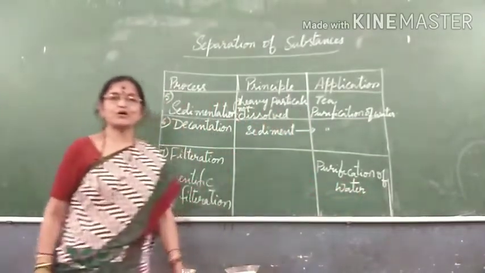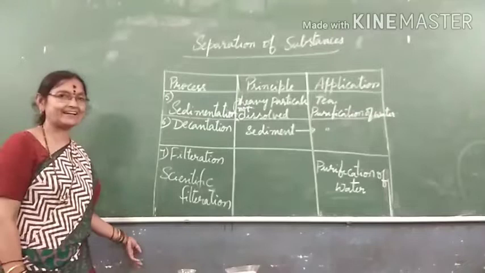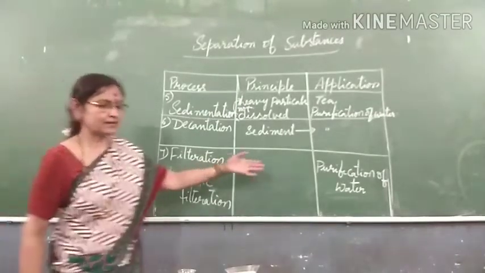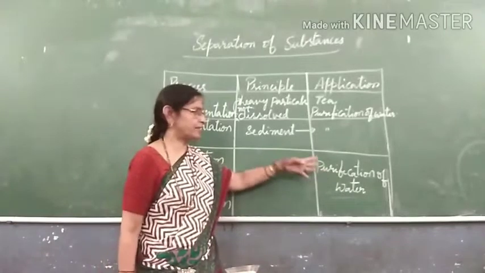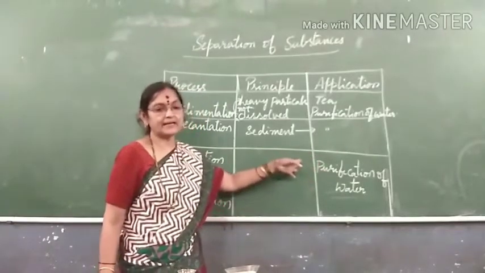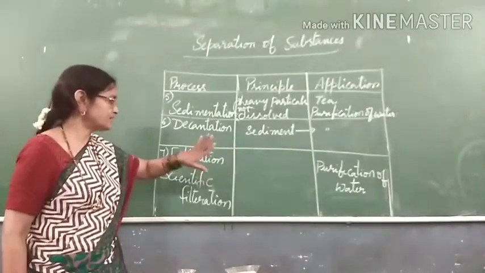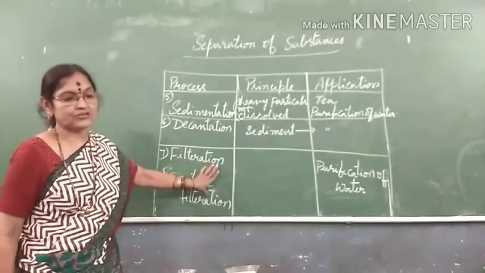Now what you are using at home, the Kent, RO water, these are all scientifically filtered water, very pure water. Mineral content, dust particles, everything it will be removing. That is the scientific method of filtration.